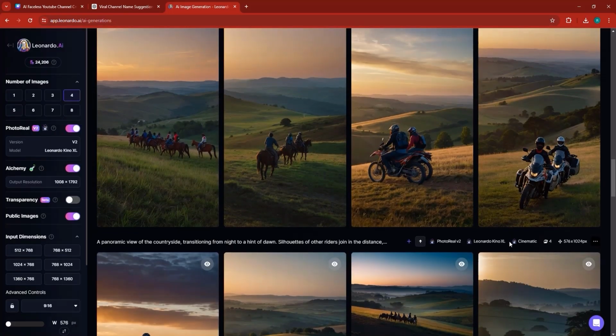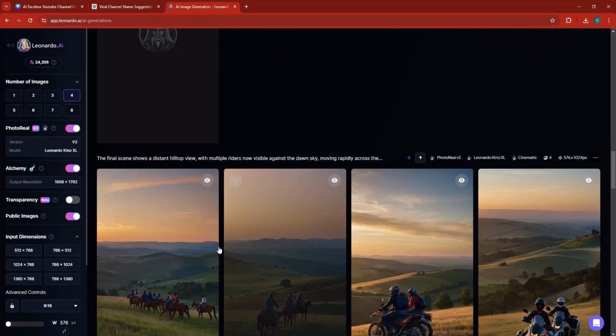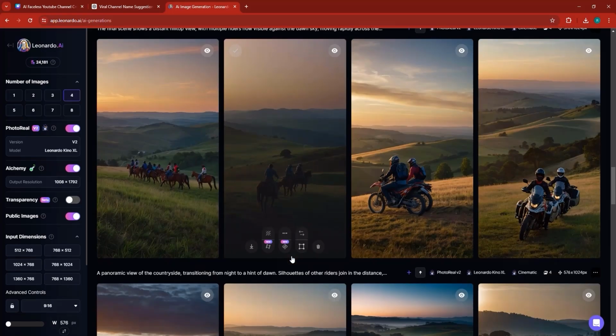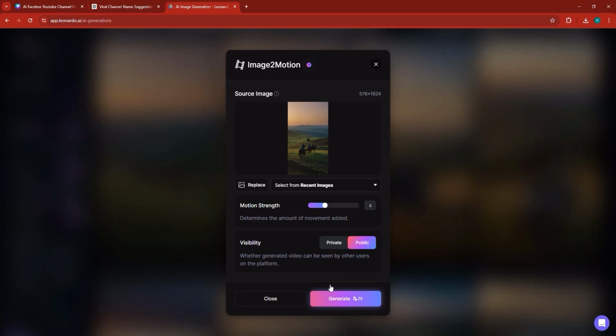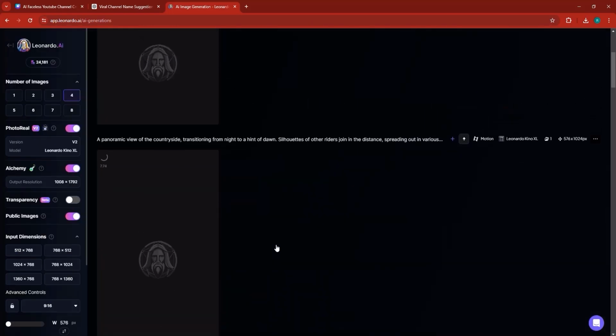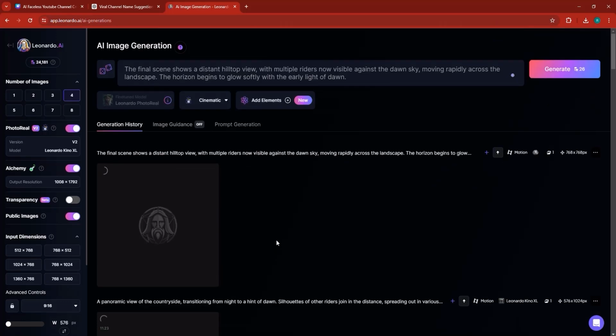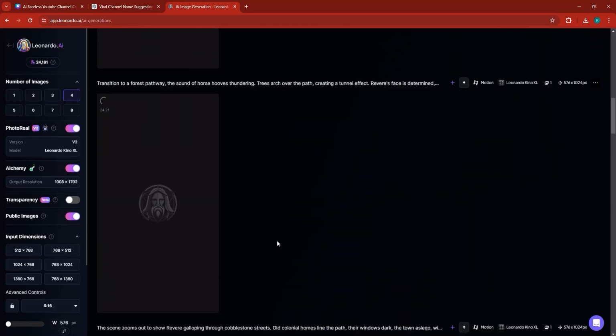And then I'm going to also take another one. So here we have these riding motors, and then we have these riding horses. So obviously it's going to be the ones riding horses. So let's go ahead and generate motion video as well, and then generate as well. Now I'll have to wait for these videos to be rendered. So I'll pause while these are being generated.